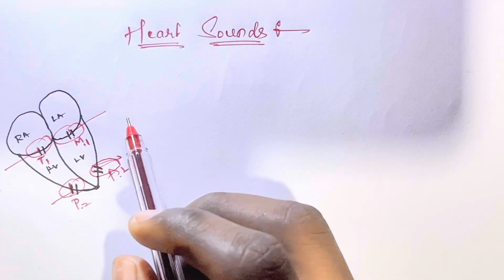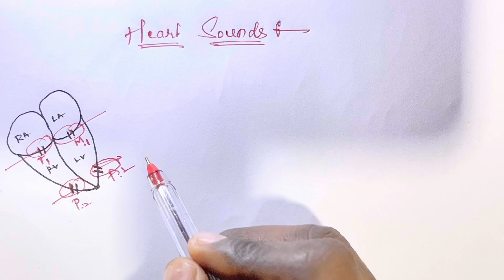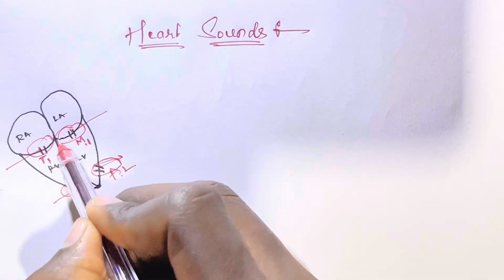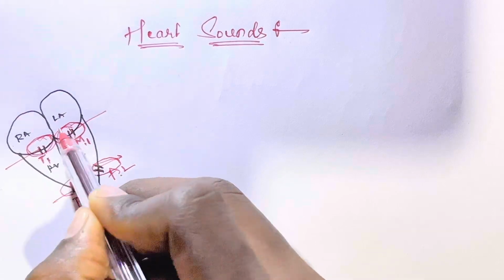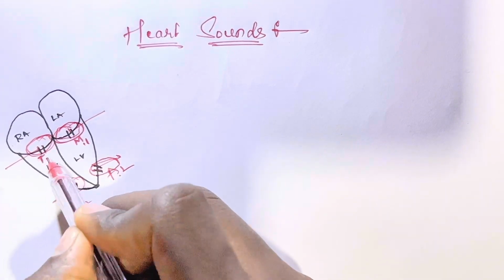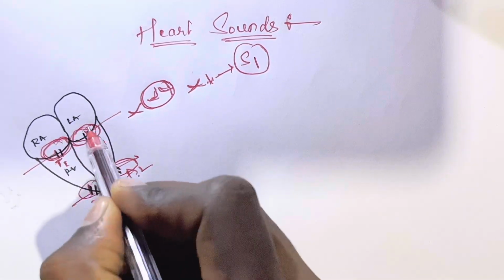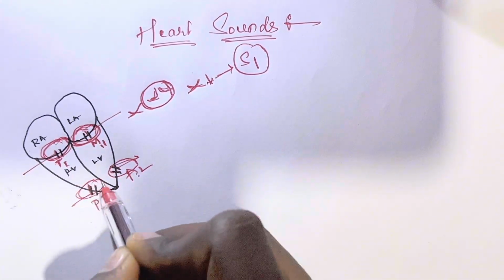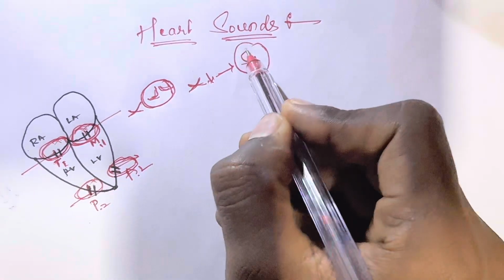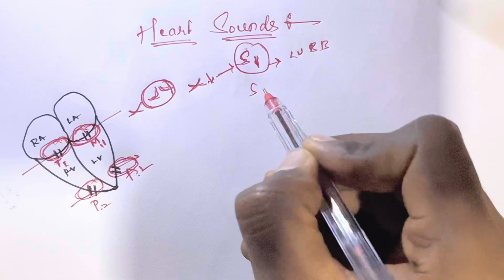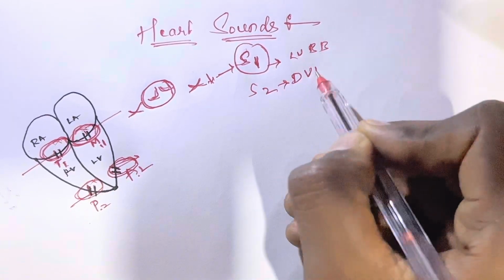First we should learn how the S1 originates. The origin of the S1 is the closing of the AV valves. The tricuspid valve and the mitral valve are called the AV valves. The closing of these AV valves causes the S1 sound. It is also called lub, and the S2 is called dub.